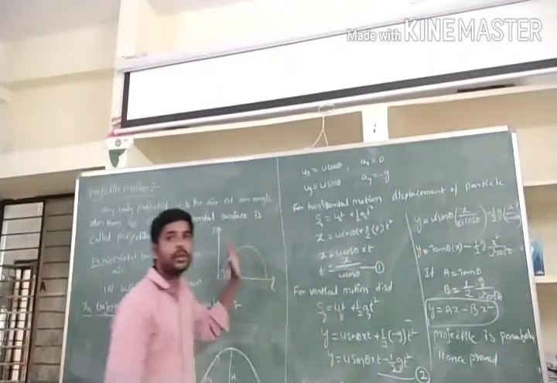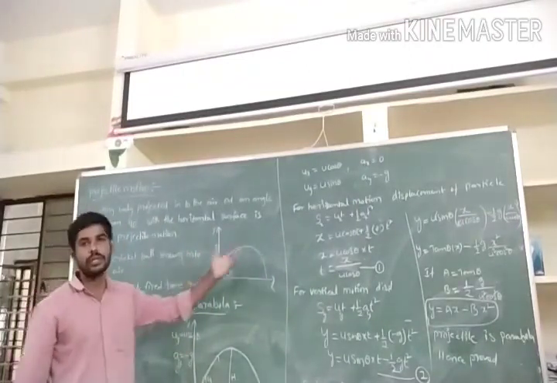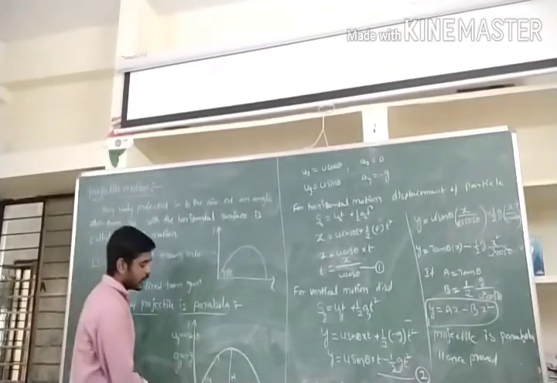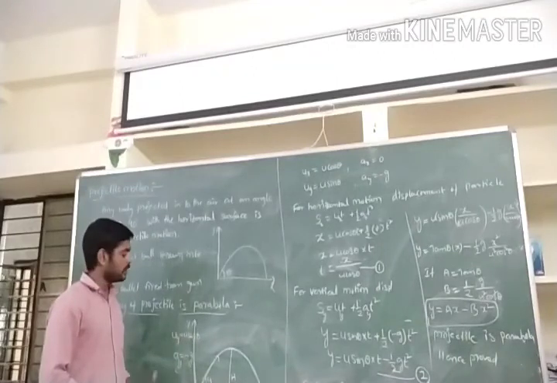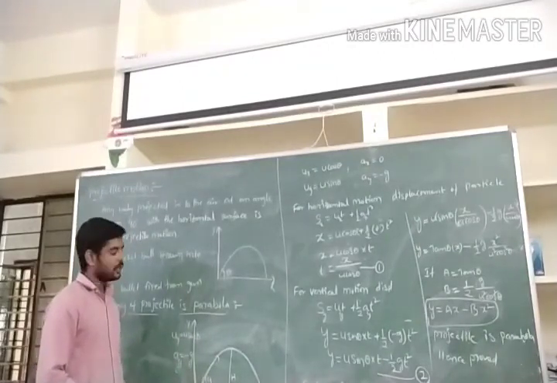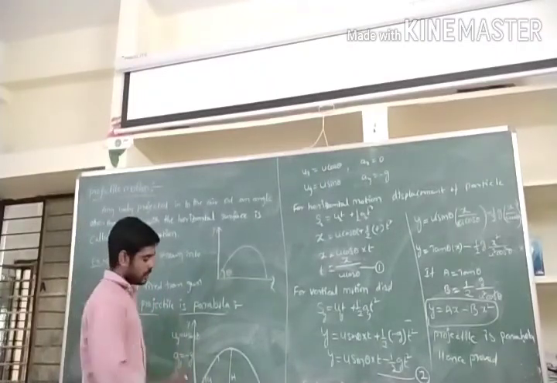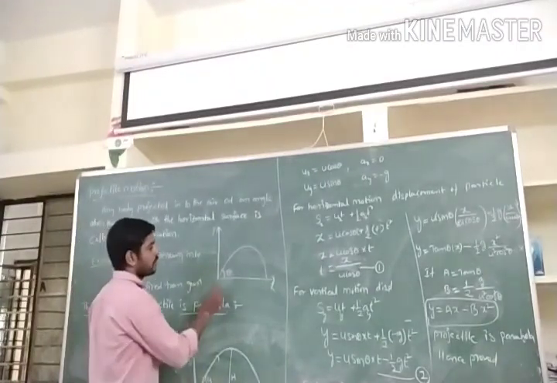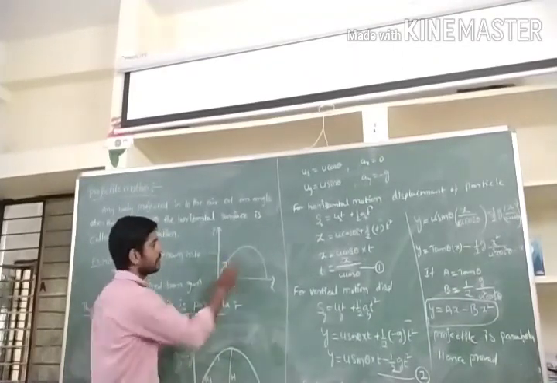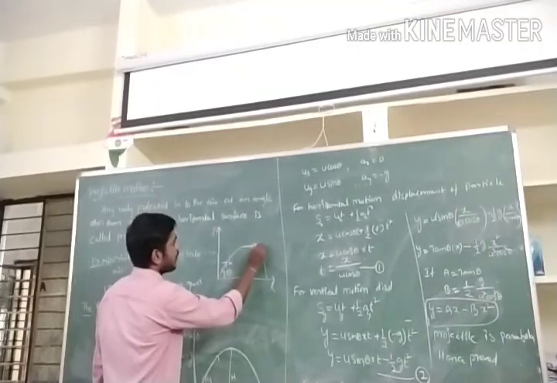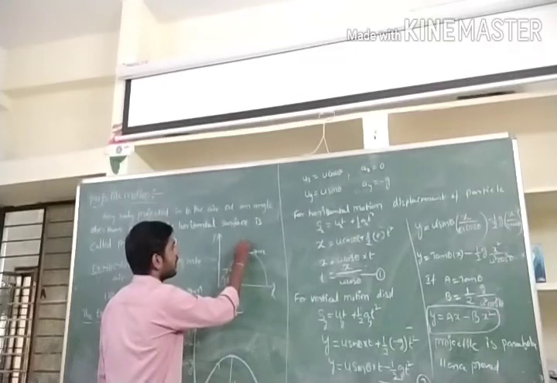This is very important for a four-marks question, and it is also very important for solving numericals. Did you understand this diagram? From the diagram, ux is u cos theta and uy is u sin theta. Every particle in projectile motion carries two components: horizontal velocity and vertical velocity.